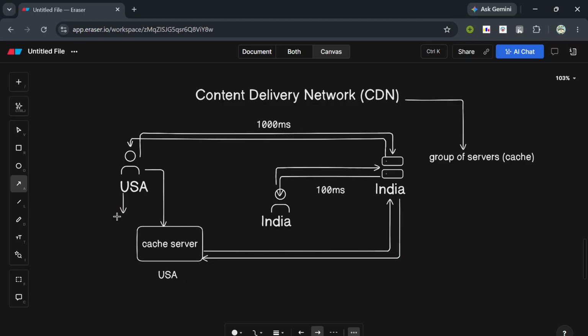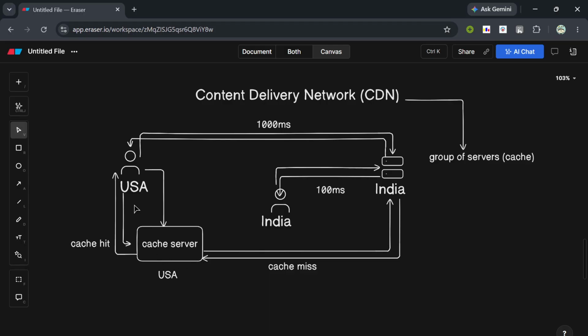But from the next requests, whenever the user sends a request, the data will be available in the cache and therefore it will be returned to the user in a much faster manner because we will get a cache hit. For the first time, we got a cache miss because the data was not present, but from the subsequent times after this, we got a cache hit.